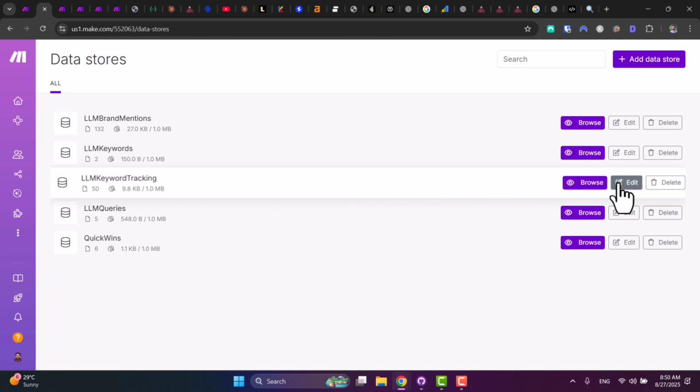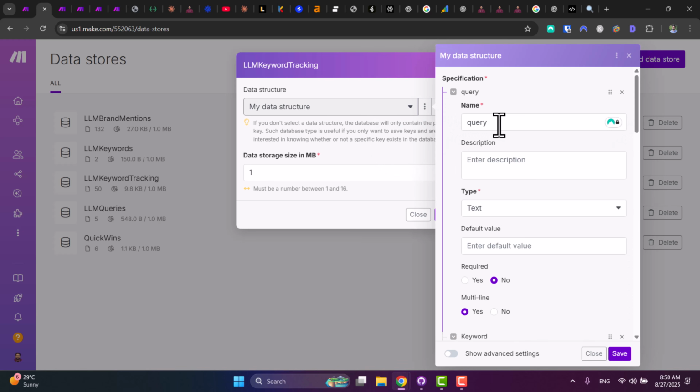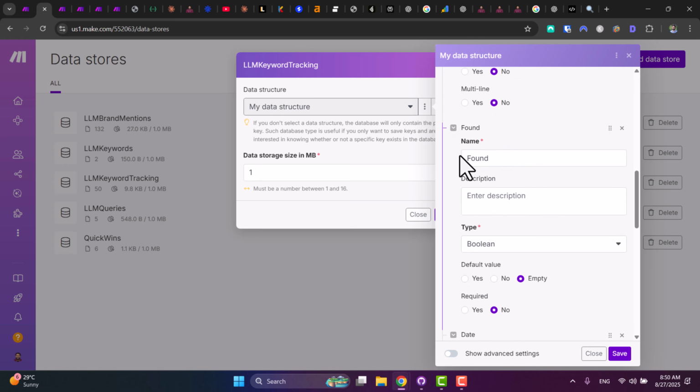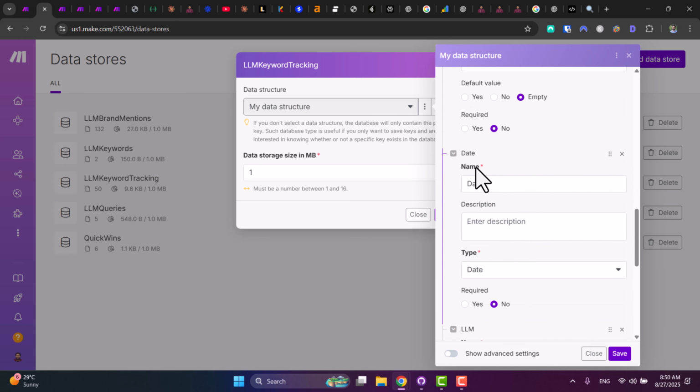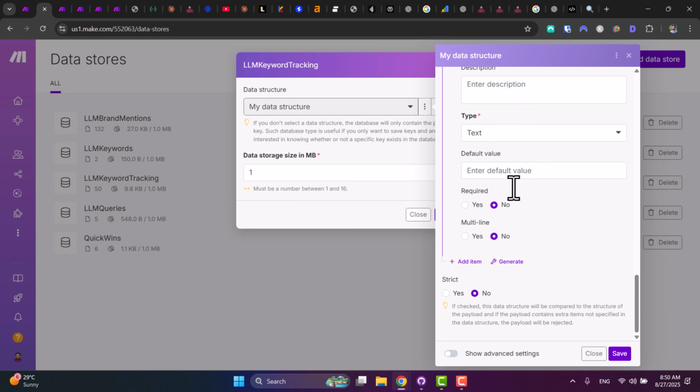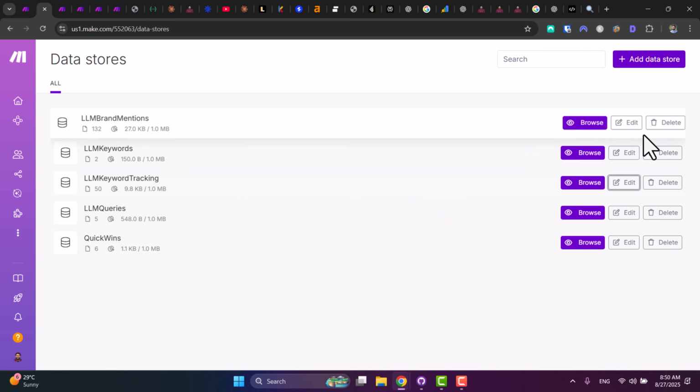For tracking, if you open this, we have query again, we have keyword, and we have found, which is a Boolean value, true or false, and we have the date, and then the LM if you are targeting multiple AI models like ChatGPT and Claude and so on, so we can track on which AI we are monitoring, and then save. The same for keywords.